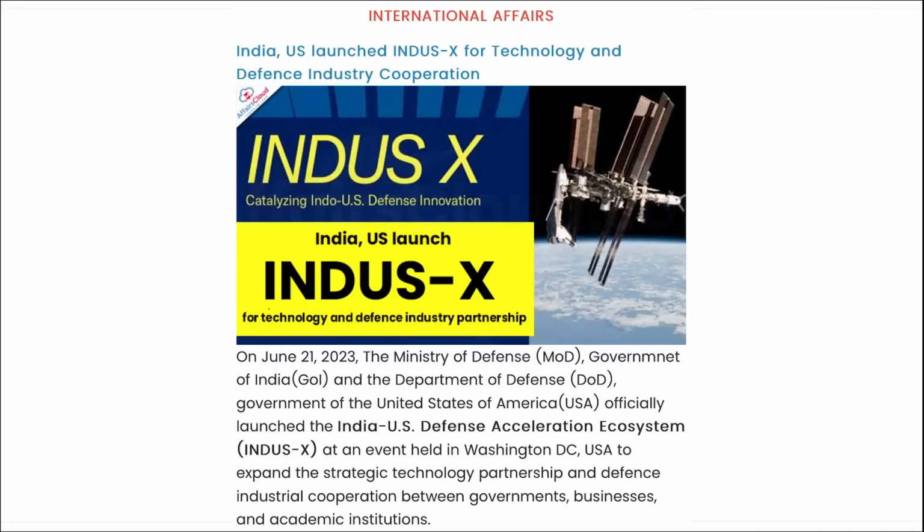Moving on. Here you can see it is Indus X, that is for technology and defense industry partnership. And what is the full form of Indus X? India US Defense Acceleration Ecosystem.